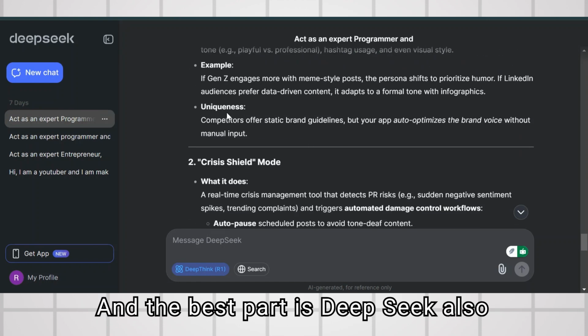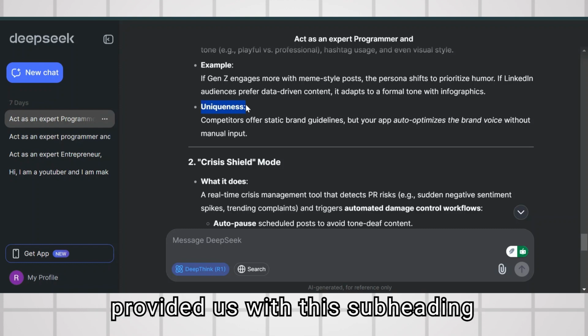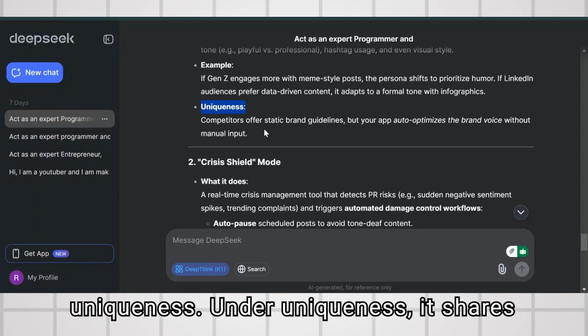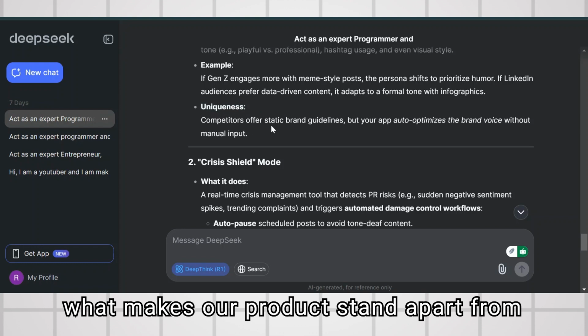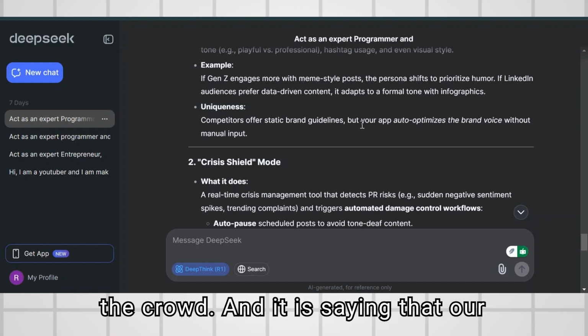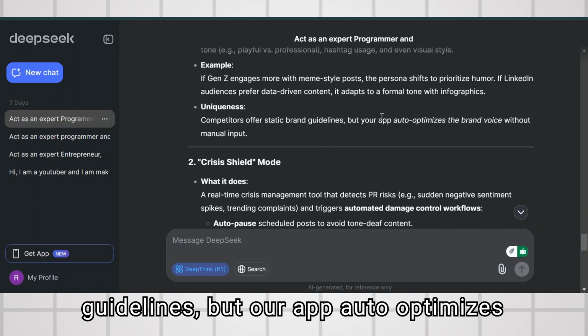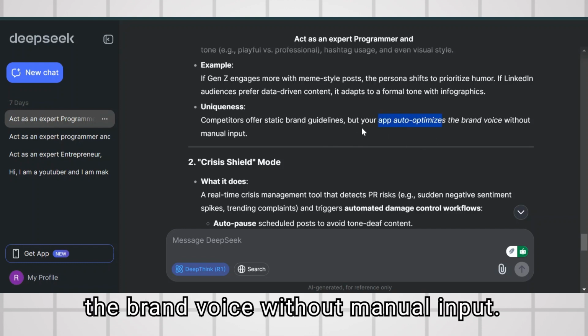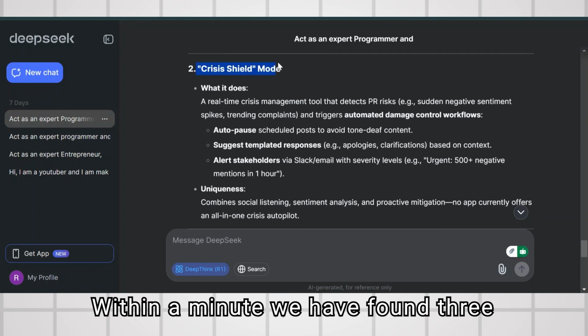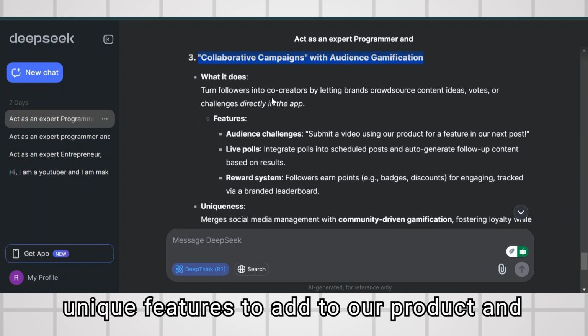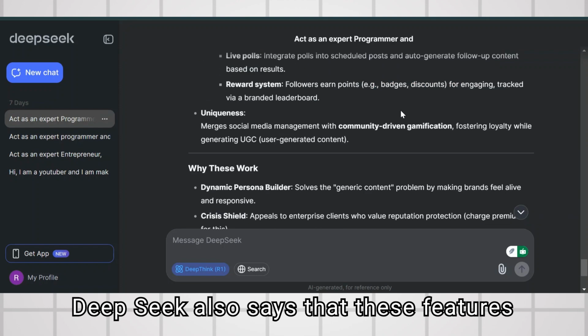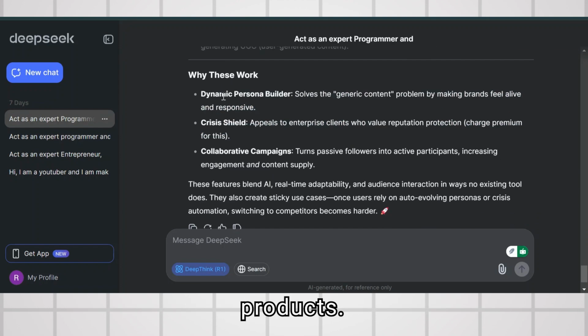And the best part is, Deepseek also provided us with this subheading, uniqueness. Under uniqueness, it shares what makes our product stand apart from the crowd. And it is saying that our competitors offer static brand guidelines, but our app auto-optimizes the brand voice without manual input. Within a minute, we have found 3 unique features to add to our product. And Deepseek also says that these features are not available in our competitors' products.